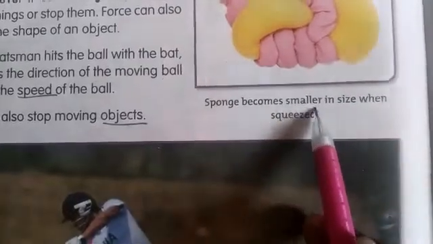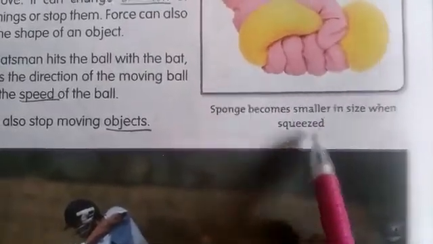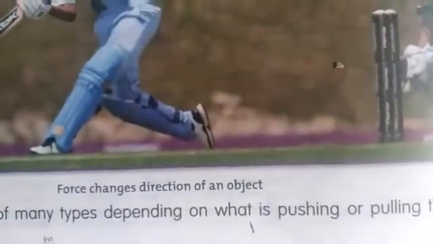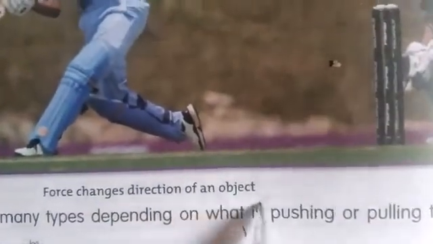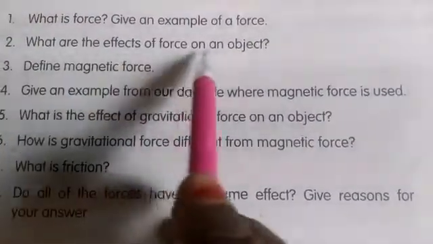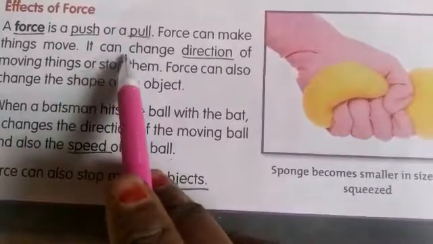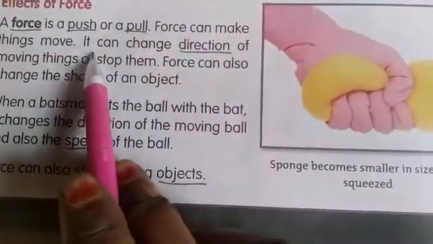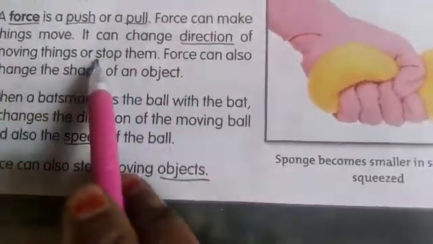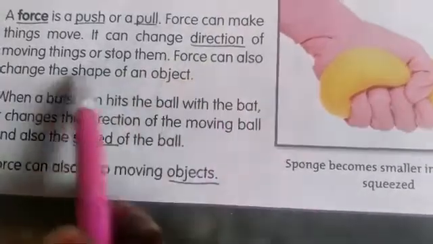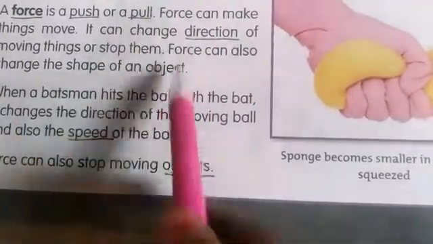So what example are you going to write? A sponge becomes smaller in size when squeezed, when force is applied. And you can also write one more example: force changes the direction of an object. So write this example. Now see the second question. What are the effects of force on an object? Effects we have already discussed. So you write down: force can make things move and it can change the direction of moving things or stop them. Force can also change the shape of an object.